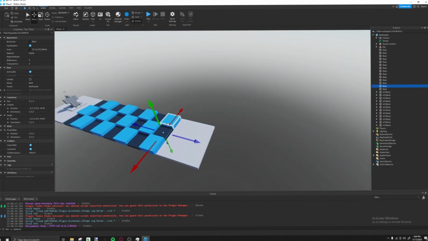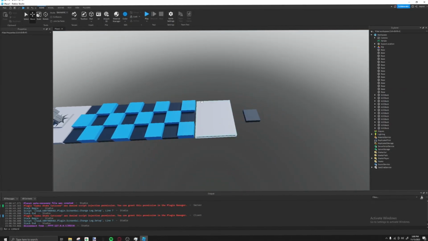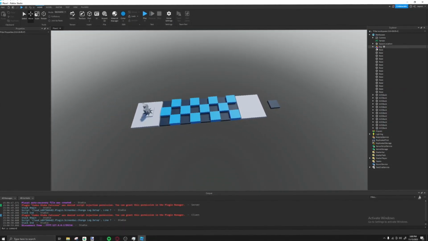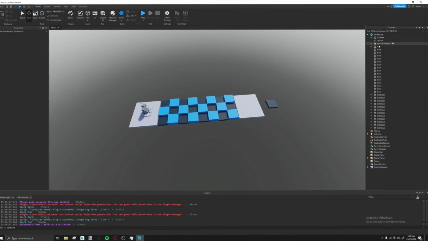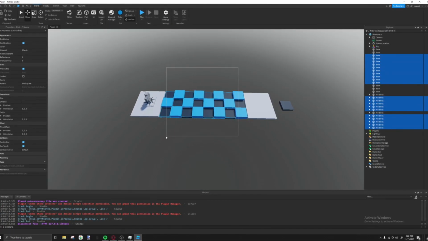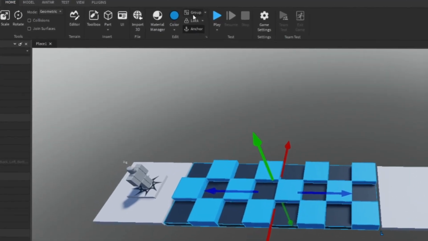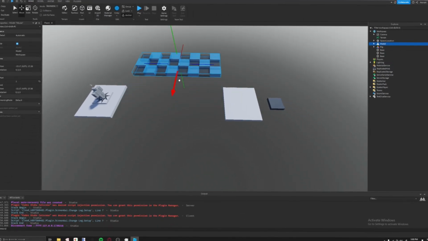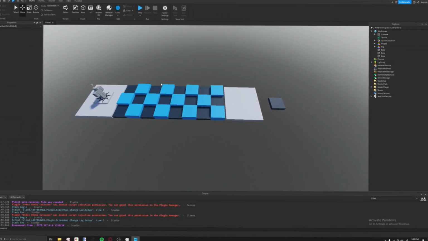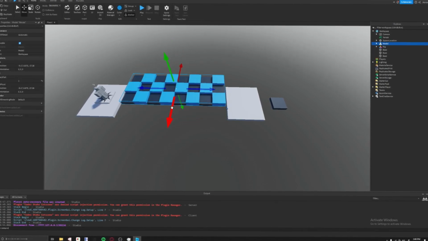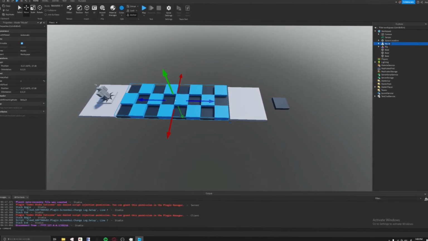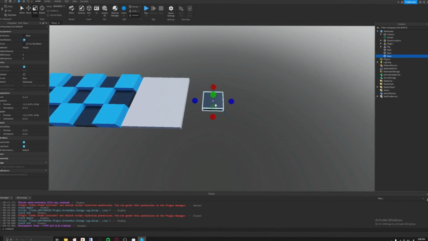Let's move on to our next game, which we're going to take a base part for this obby, and you can see this is already cluttering up the workspace. So let's just grab all the parts and then group them right here, this button right here, and now it's a group. So now we can move it without selecting all the parts. It's all just one obby. So we're going to call this stage 1. Alright, let's move on to stage 2.